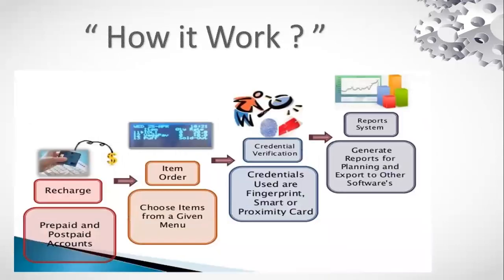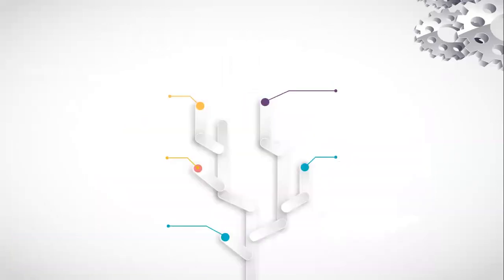How it works? The student first of all recharges the prepaid or postpaid account, then selects the item from the menu, and then gives a fingerprint scan and face recognition for verification, and then the order goes to the canteen.